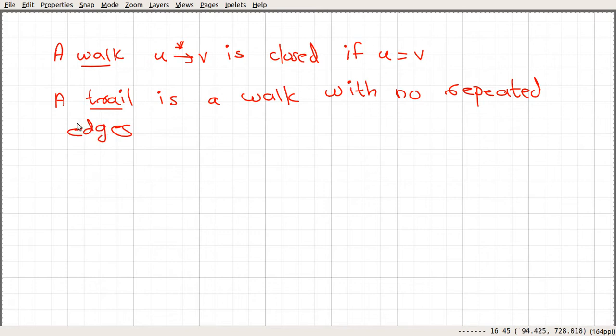Okay, now I give the definition of Euler trail, Euler tour, and when a graph is said to be an Eulerian graph. So what's an Euler trail?